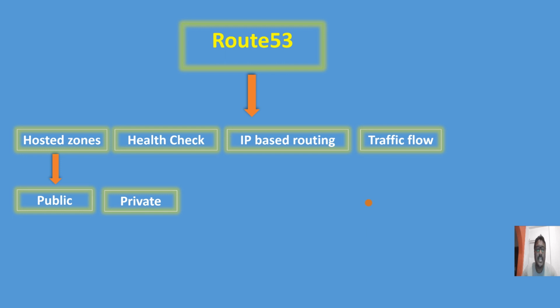The components basically are hosted zone, health check, IP based routing and traffic flow. In hosted zone there are also different types, like public hosted zone and private hosted zone. For more details about these, I have already demonstrated. You can refer to that also. I will give that link in this video description.